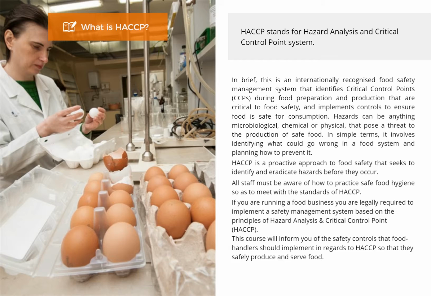All staff must be aware of how to practice safe food hygiene so as to meet the standards of HACCP. If you are running a food business, you are legally required to implement a safety management system based on the principles of hazard analysis and critical control point, HACCP. This course will inform you of the safety controls that food handlers should implement in regards to HACCP so that they safely produce and serve food.